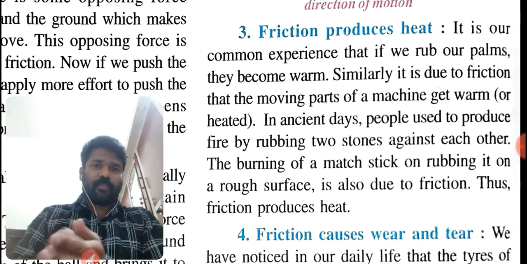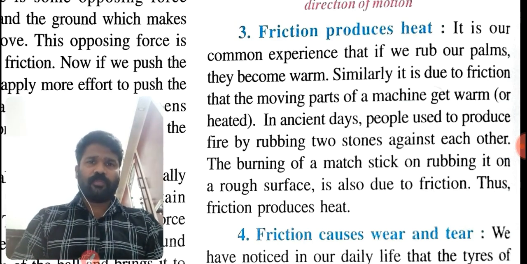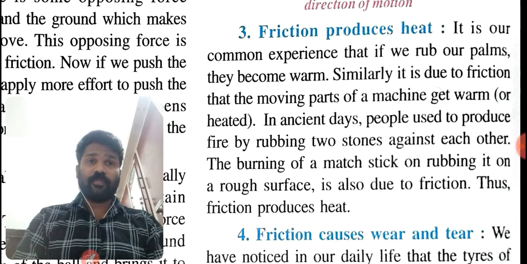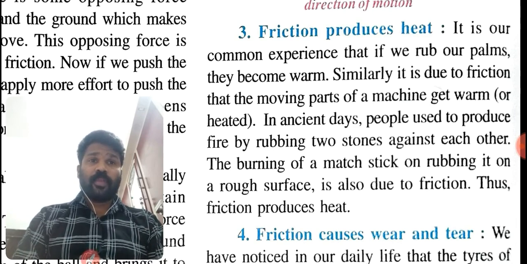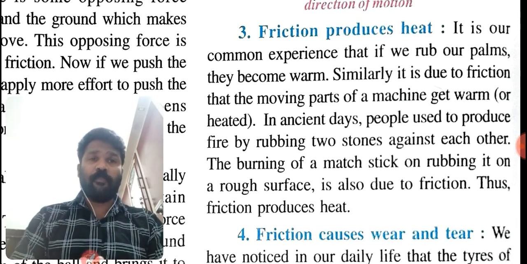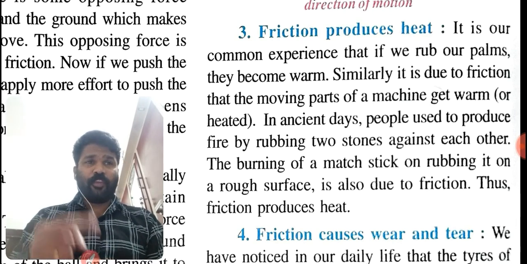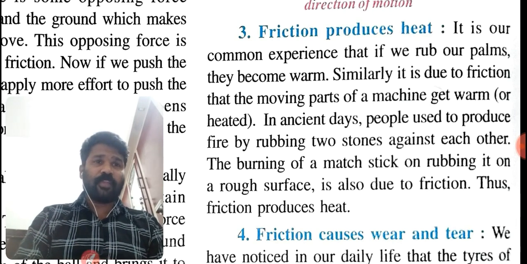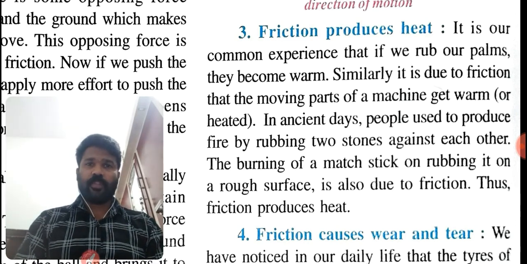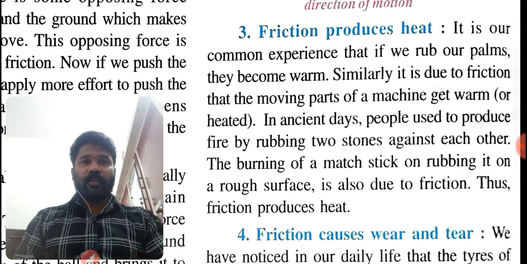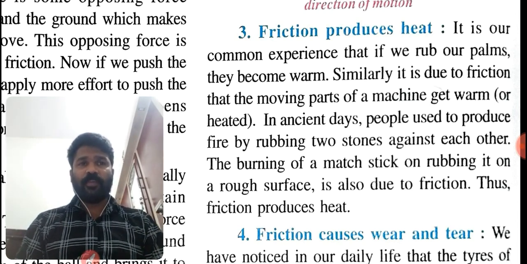After some time, what can you observe? We can feel the warmness. Our hands become warm. Similarly, it is due to friction that the moving parts of a machine get warm. Sometimes you may have observed that the rubbing, moving parts of a machine get warm.